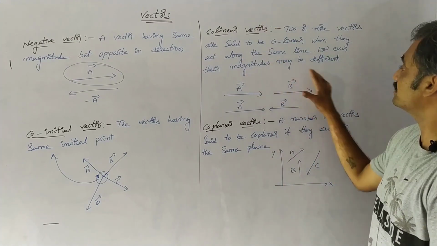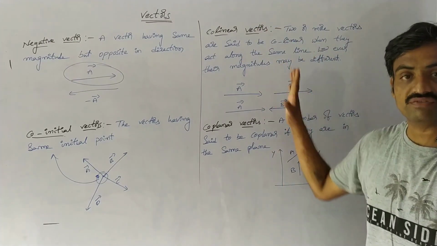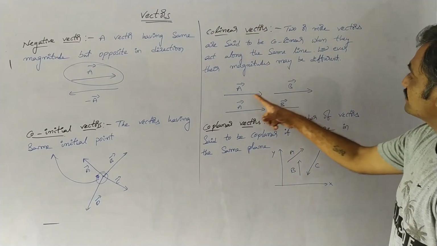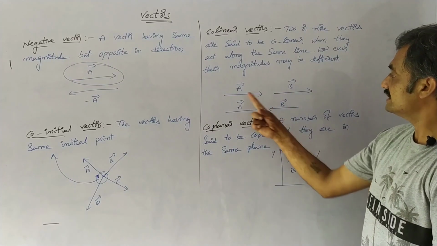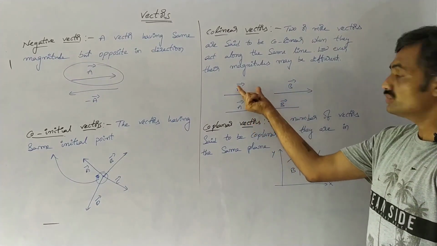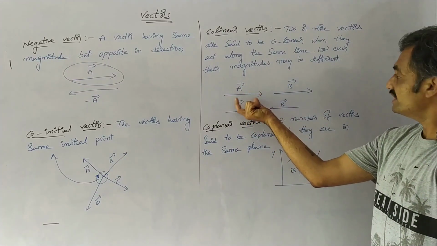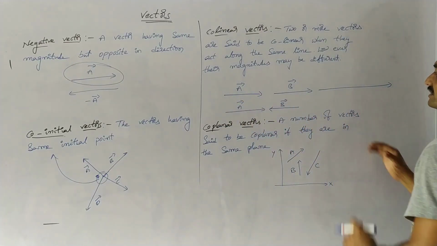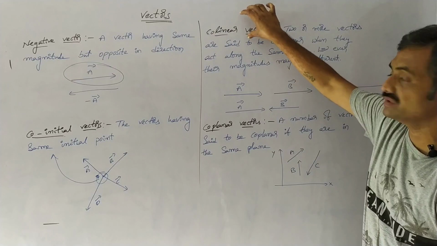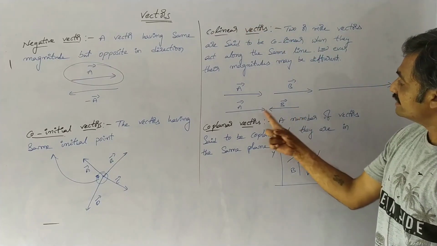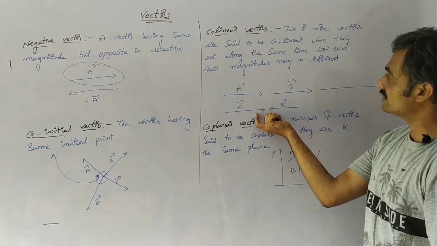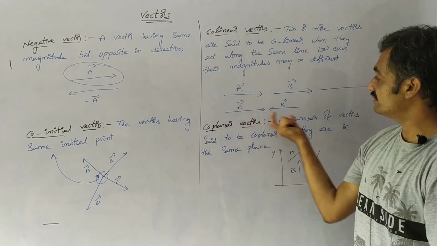Here we have considered two vectors, A bar and B bar, whose magnitudes are different, but they are acting along the same line. Even if their directions are different, as long as they act along the same line, we can represent them as collinear vectors.